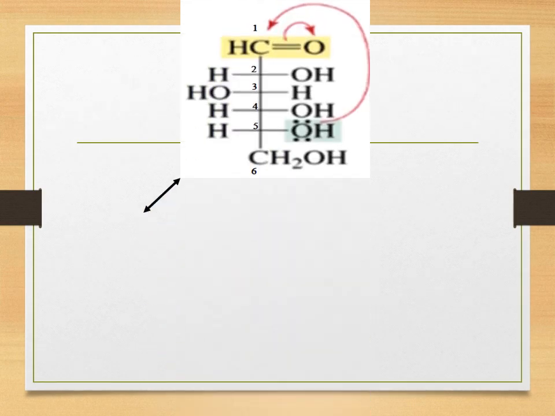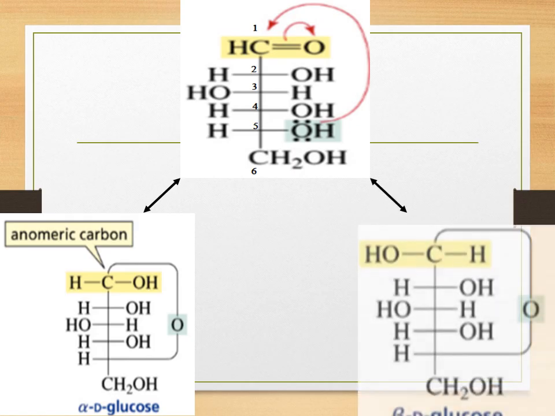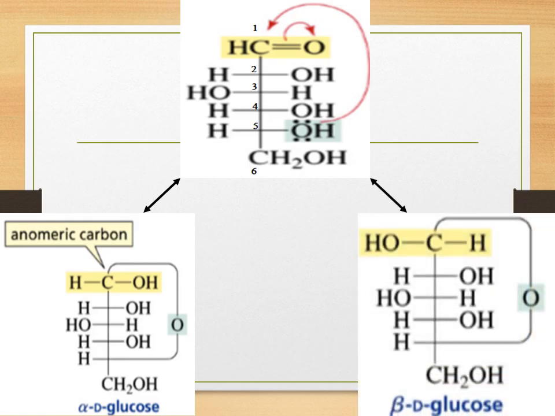Now, understand how exactly the cyclic structure of glucose is formed. So students, in this, the formyl group at C1 will react with the alcoholic group at C5. As you all can see over here, you have to remember that whenever an aldehydic group reacts with an alcoholic group, it leads to the formation of a hemiacetal structure. So students, over here you can see a hemiacetal structure. In the below two structures, you can see that a hemiacetal bond is formed between the first carbon atom and the fifth carbon atom.